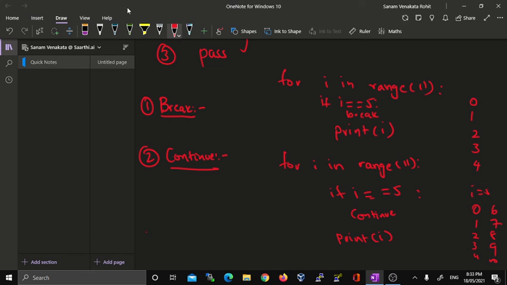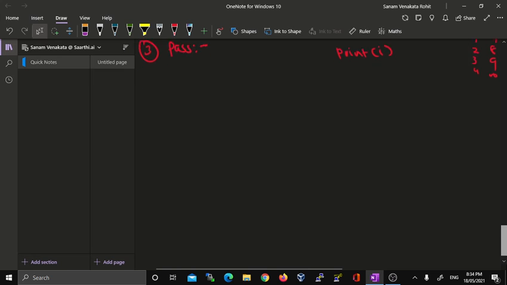The third thing is the pass statement. What does the pass statement do? In Python, for example, we want to use a for loop.